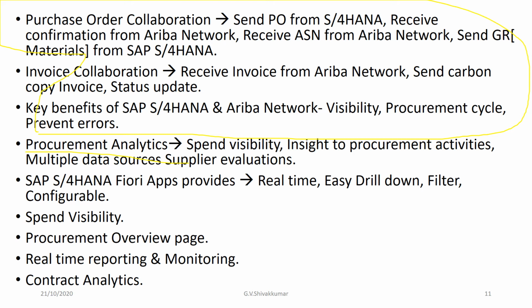The procurement data is extracted from multiple sources and multiple transactions, right? So it is very difficult to analyze that. And supplier evaluation. No efficient way to generate metrics for evaluating the suppliers in case of ECC. These are the hurdles, and these are overcome using SAP S/4HANA new innovations and simplifications, right?